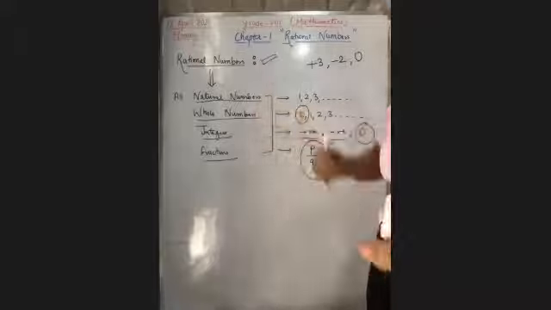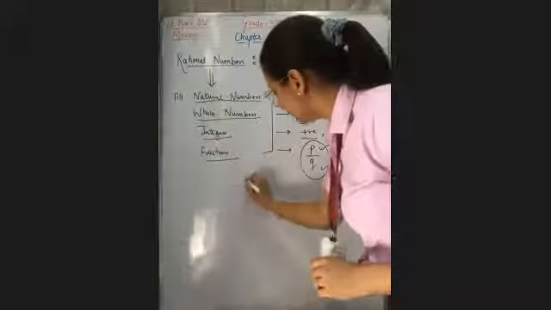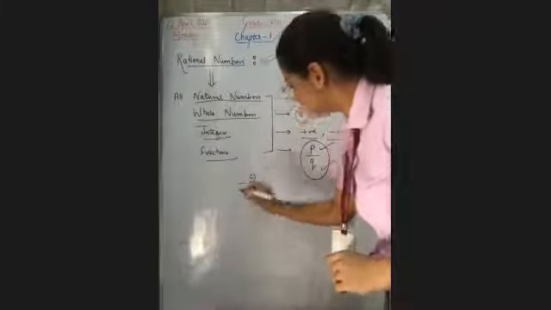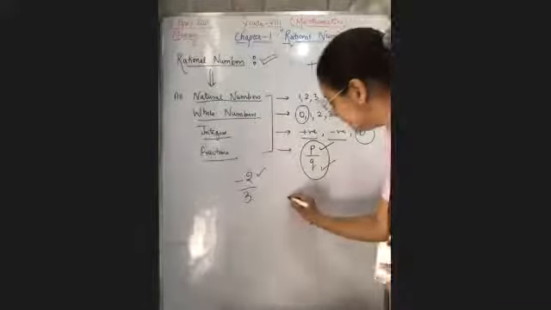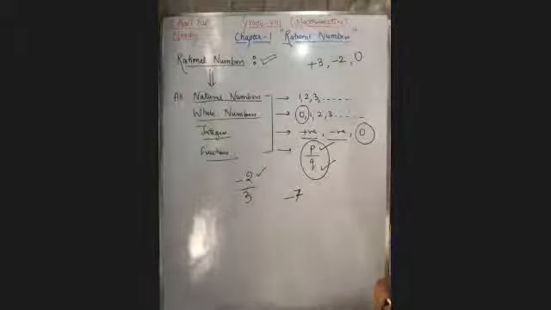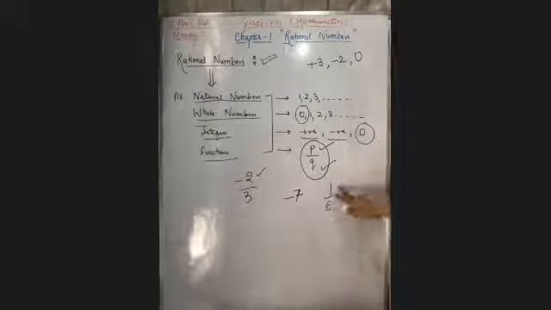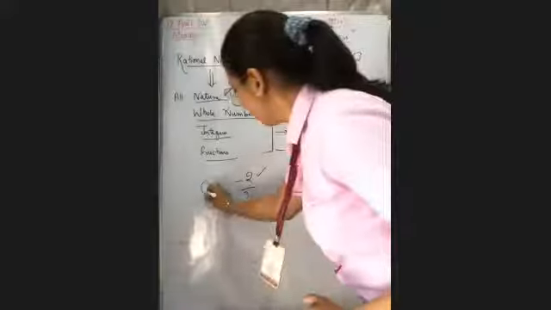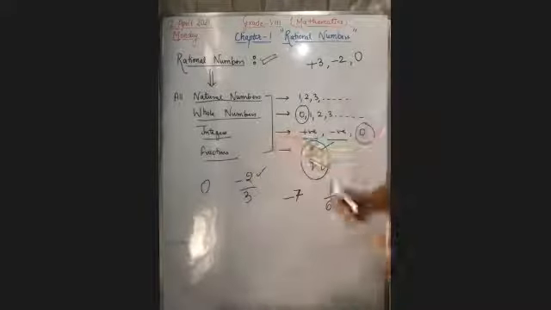What are rational numbers? Okay, if I'm giving you an example, suppose -2/3. Okay, this is a rational number. If I'm giving you another example, -7, it's again a rational number. 1/6, it's again a rational number. 0, it's again a rational number. All these are examples of rational numbers. These are a mixture of all these terms. Correct?